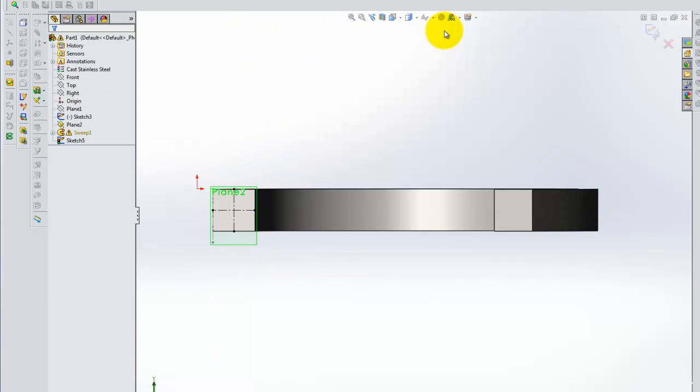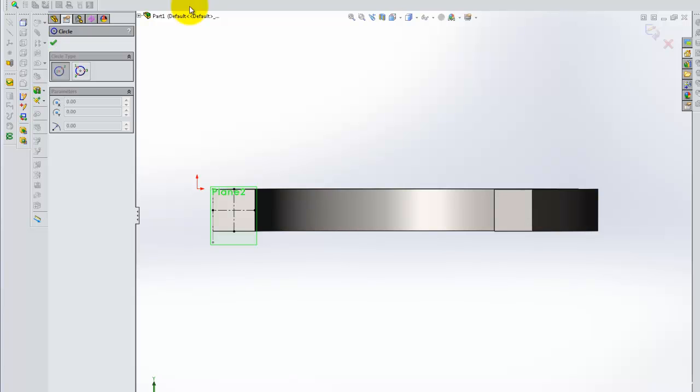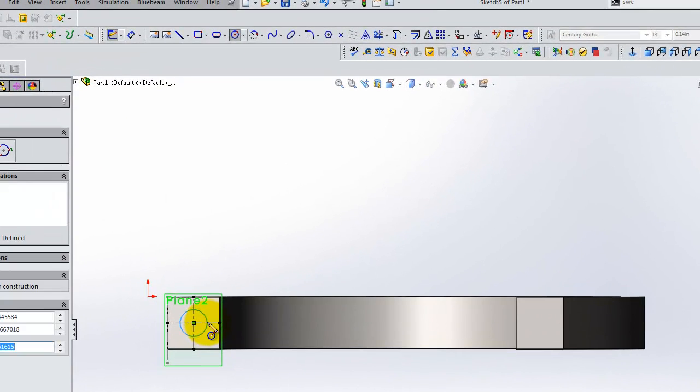The hole in that piece was 1/4 of an inch, so I'll add a circle so that we can cut sweep that 1/4 inch hole.